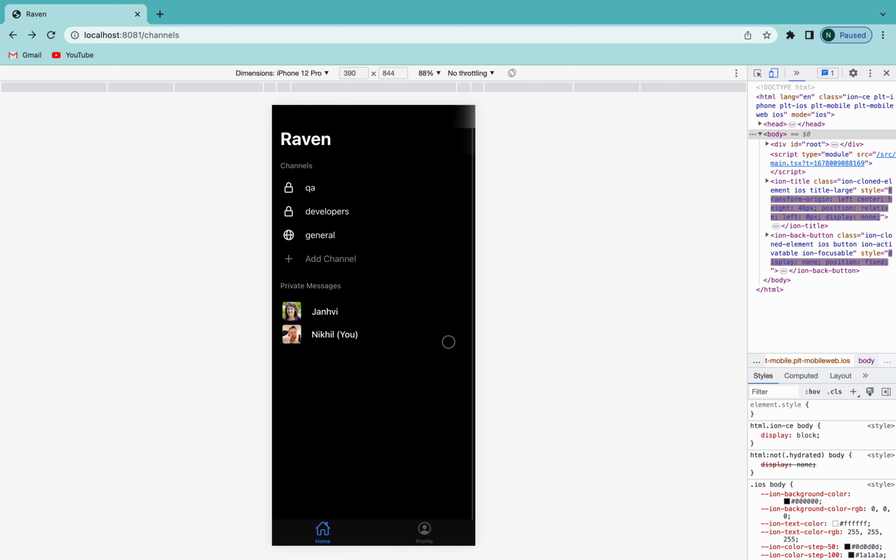What's not working on the mobile app yet is creation of channels and sending files and images, because we've just added those features on the web app. So the mobile app has a little bit of catching up to do, but that's about it.